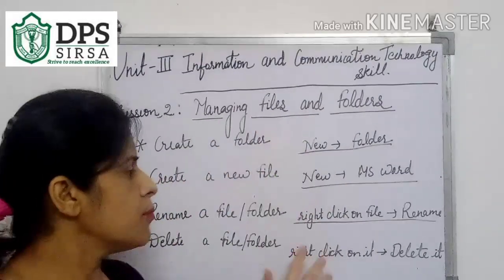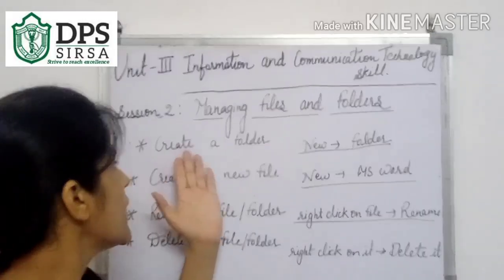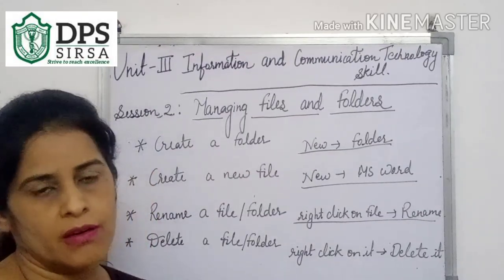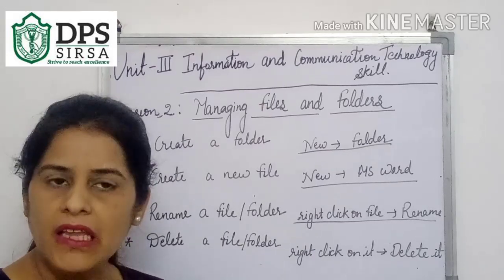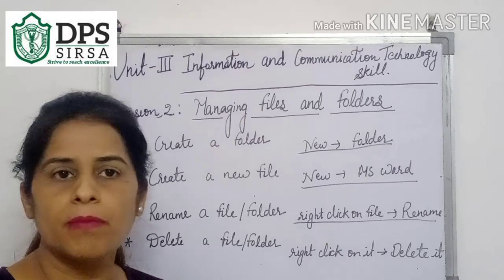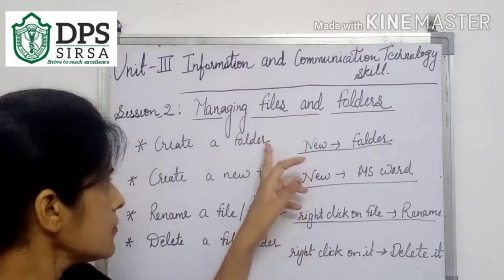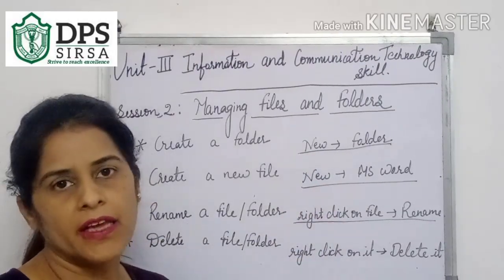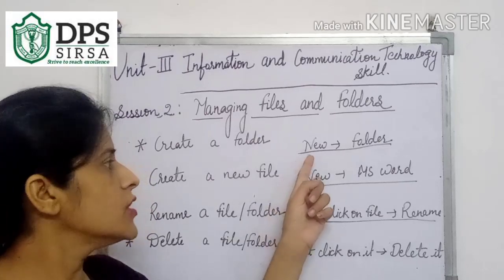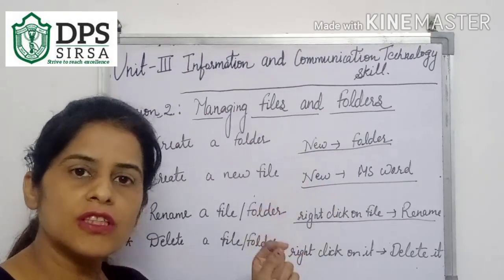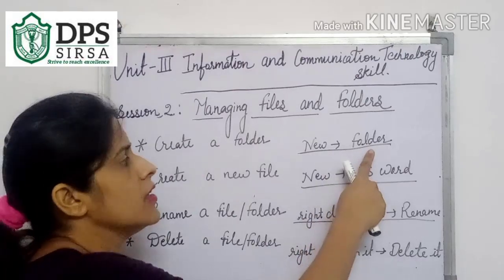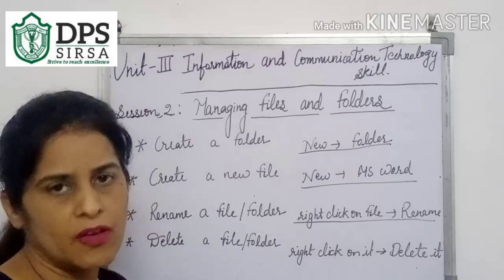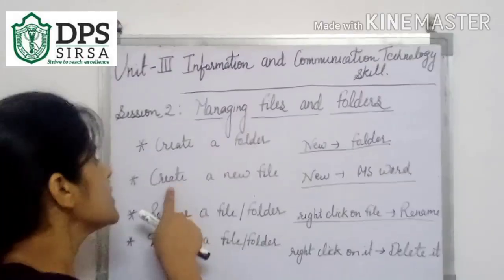Now in this there are some points which are told to you, that is, create a folder. How can you create a folder? I think you all know how we can create a folder. You will right click anywhere on the blank area of your desktop, and then a dialog box will be opened here, and in the dialog box you will click on New, and after clicking on New, you will go to the Folder option, and whenever you click on this folder, a new folder will be created on the desktop, anywhere you want to create it.